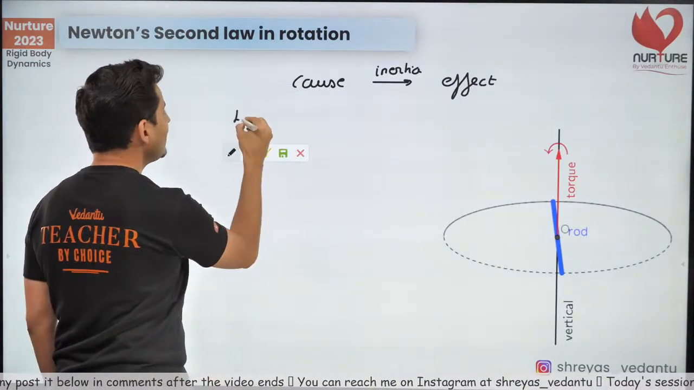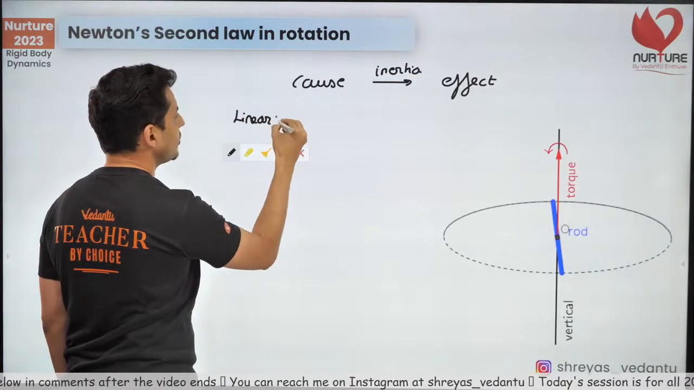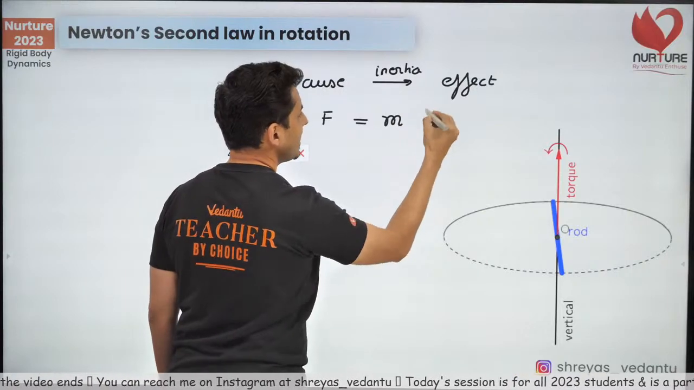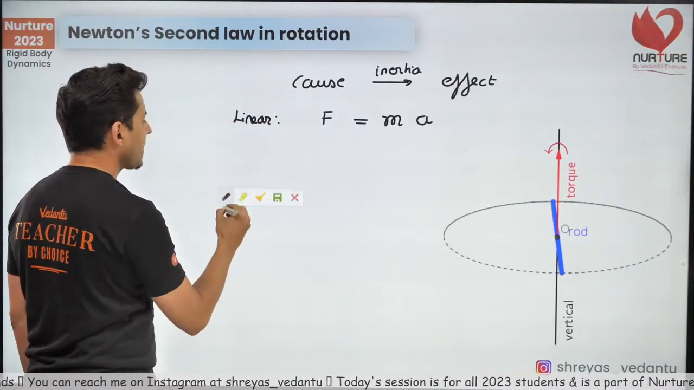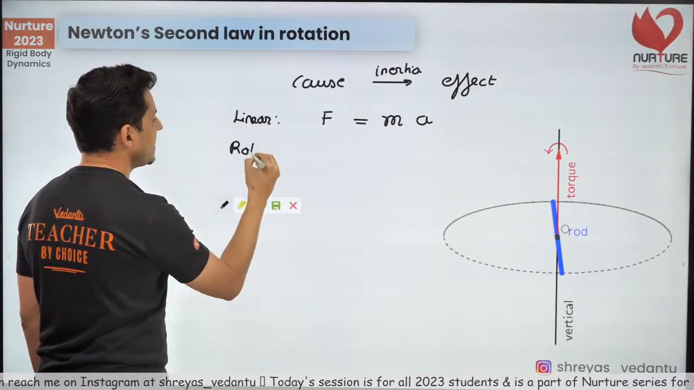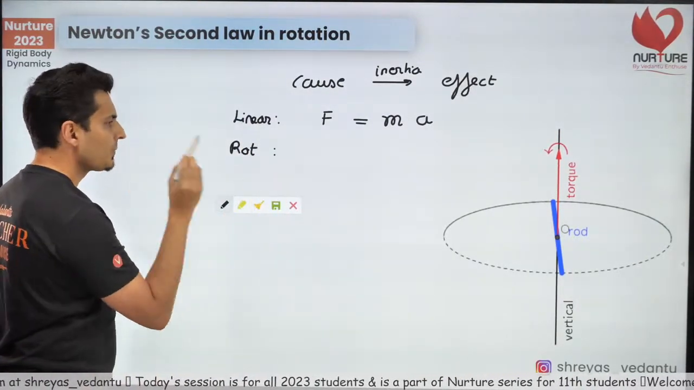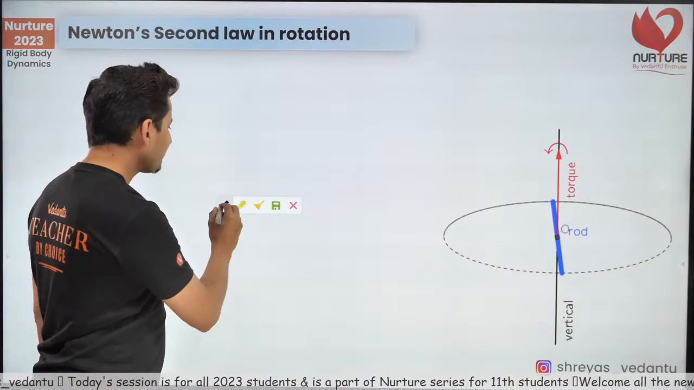Now in linear motion, the cause was the force, the inertia was the mass, and the effect was acceleration. But in rotational motion, it's going to be slightly different, and we'll just come to that. I'll tell you, it's very, very easy.